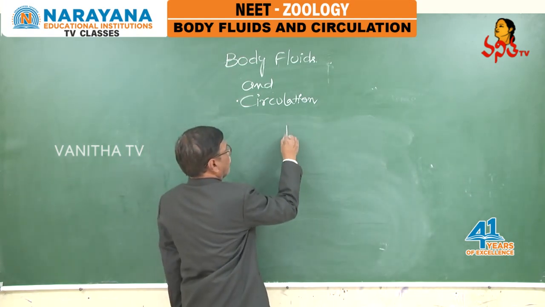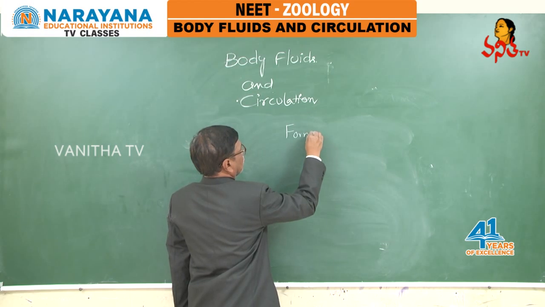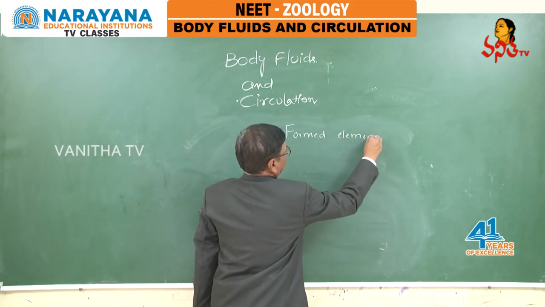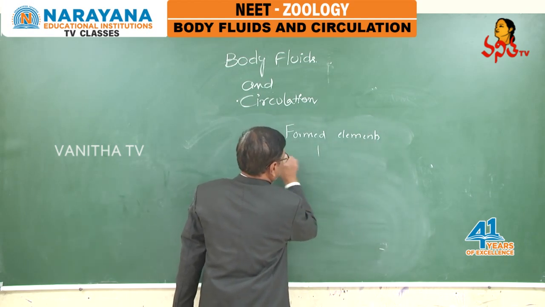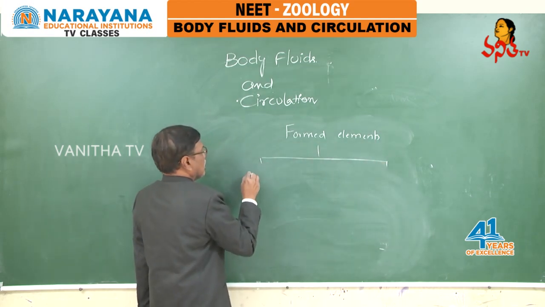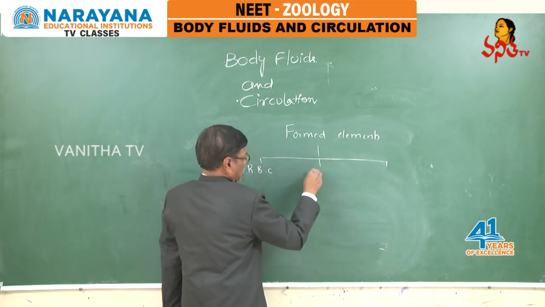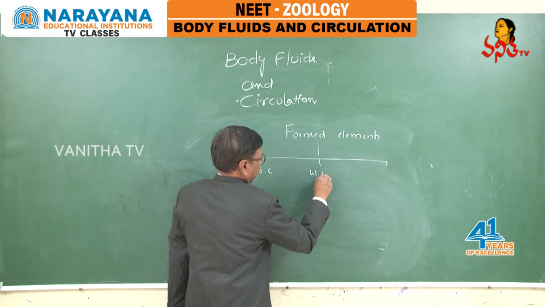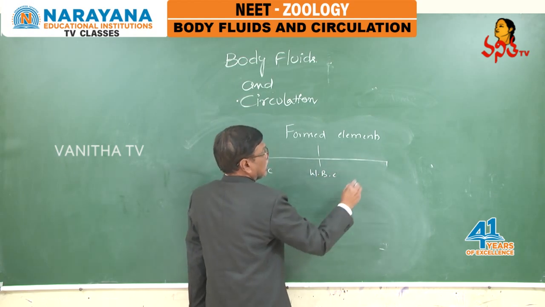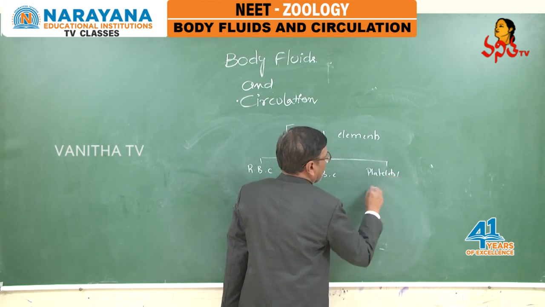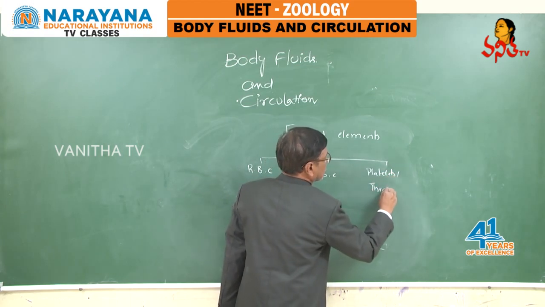Then coming to formed elements, there are 3 types of formed elements. What are the 3 types? RBC, WBC, platelets or thrombocytes.